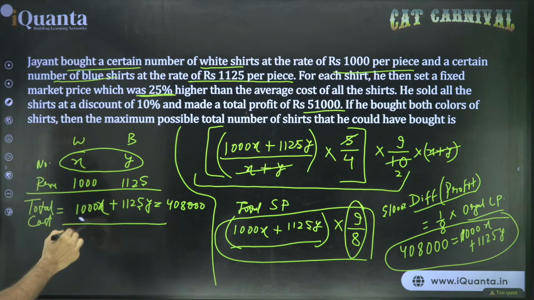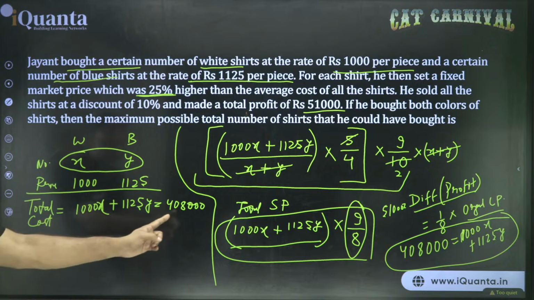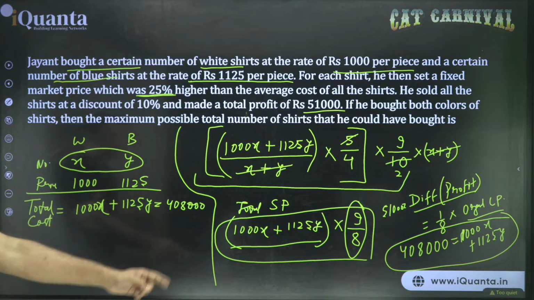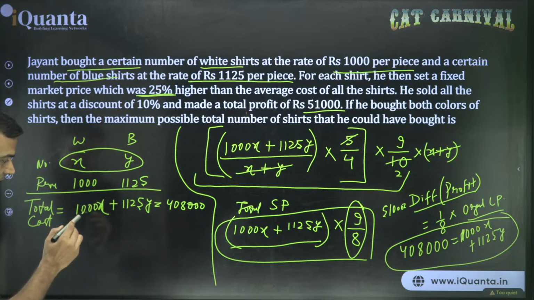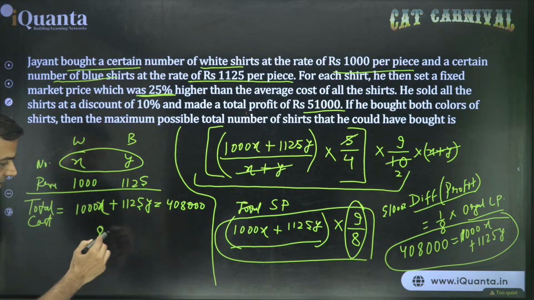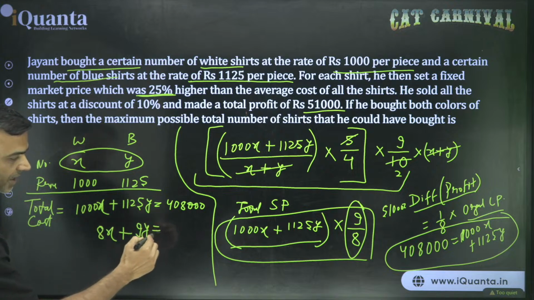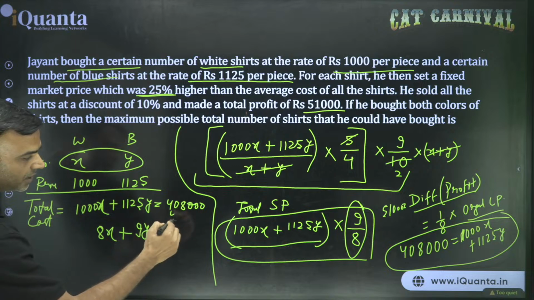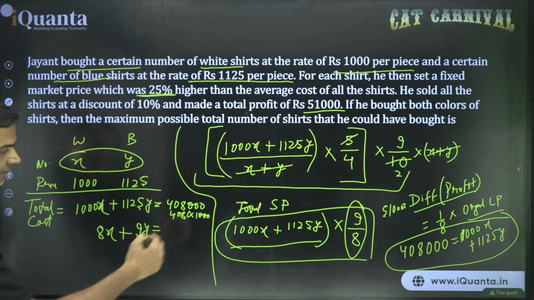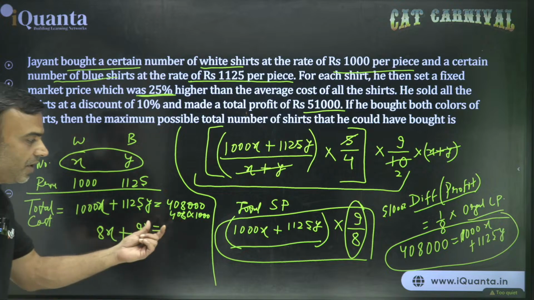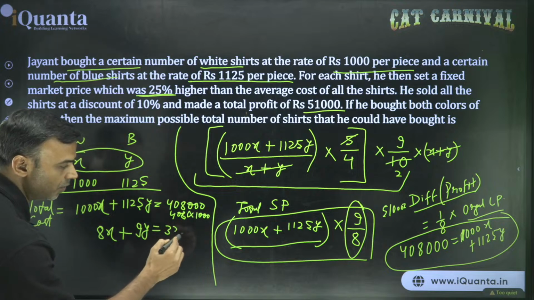Simplify this a little bit, you will get a simpler equation in x and y. You see 25 is common, 125 is common. Divide by 125. If you divide 1000 by 125, it is 8x. 1125 by 125, it is 9y. And that is equal to 408 into 1000. I can write it as 408 into 1000, and 1000 is divisible by 125 8 times. So 408 into 8, that is 3264.